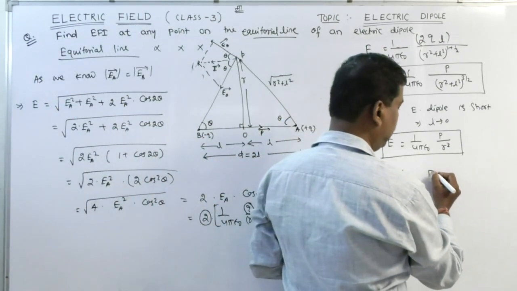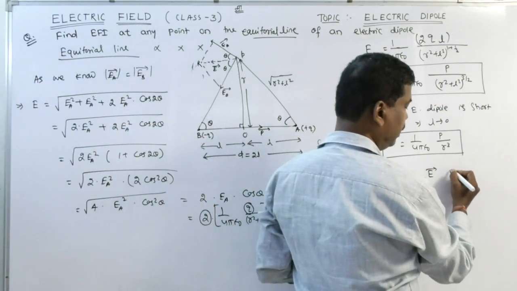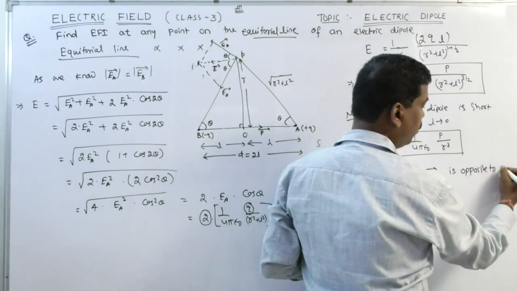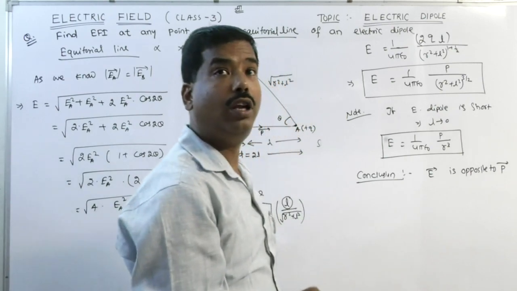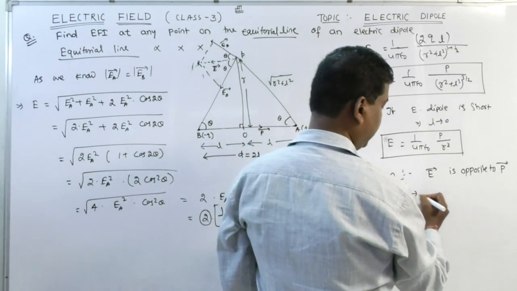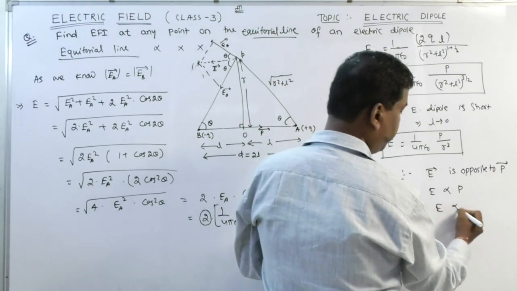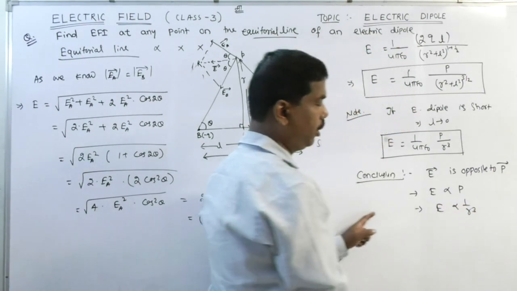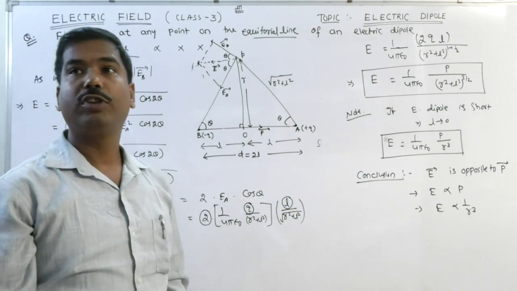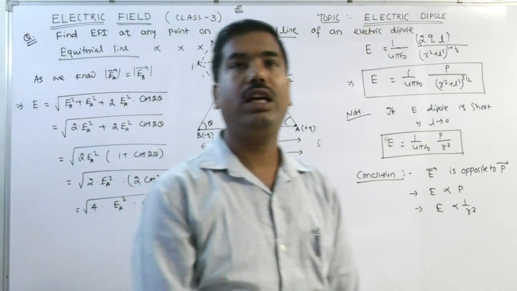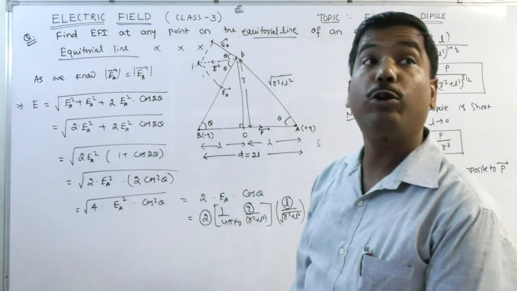Hence I can write the electric field is opposite to P vector. Clear? Next, E vector is directly proportional to the dipole moment, and E is proportional to 1 by r cube. Clear? So this is the expression for the electric field intensity at any point on the equatorial line.